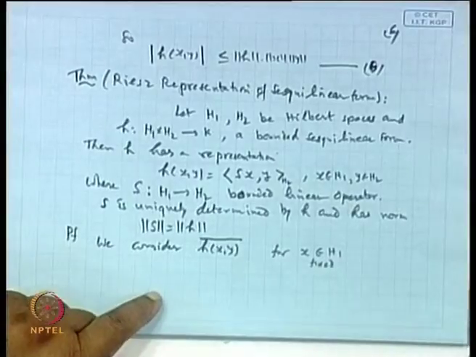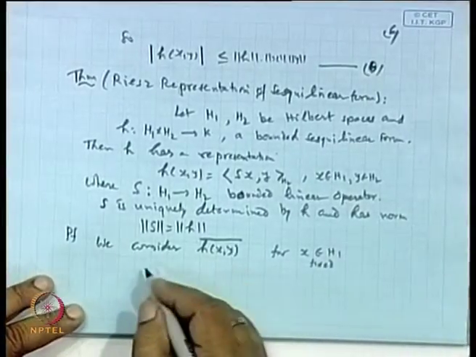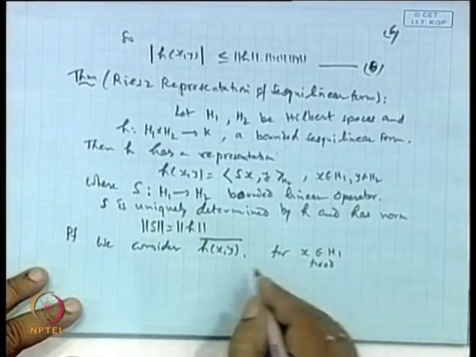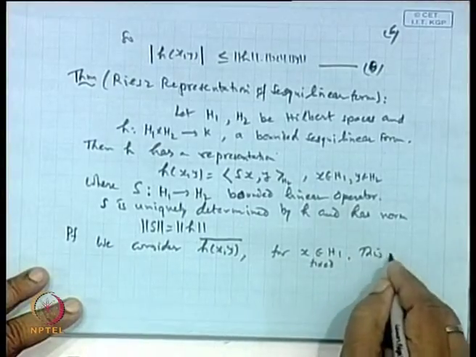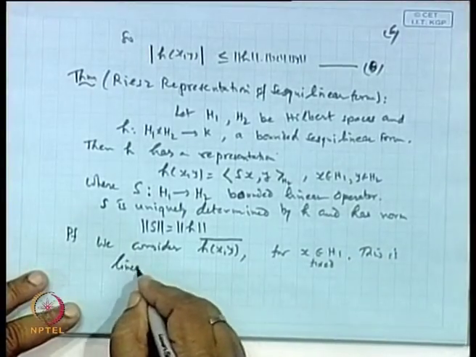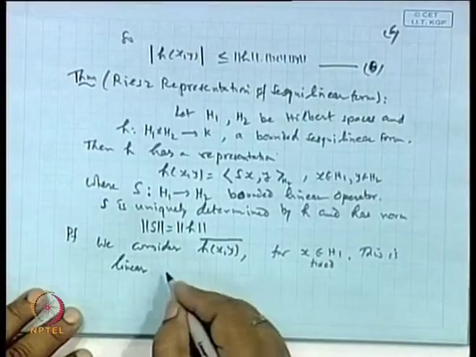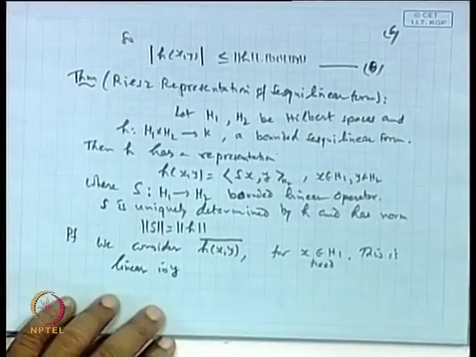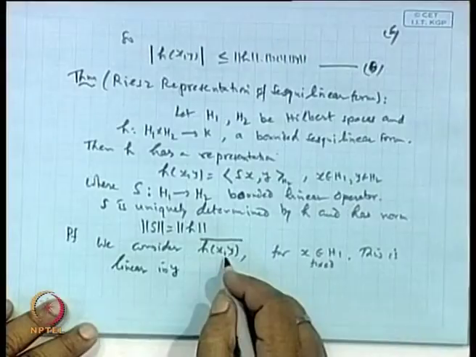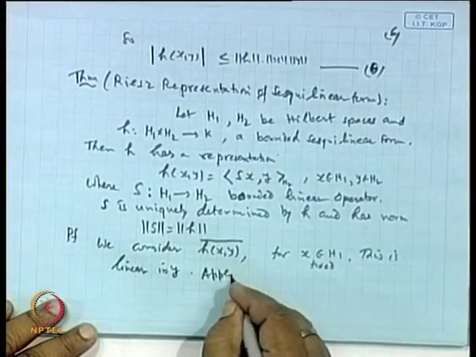So, we can say this is linear in y. Is it okay or not? Then apply the previous theorem.